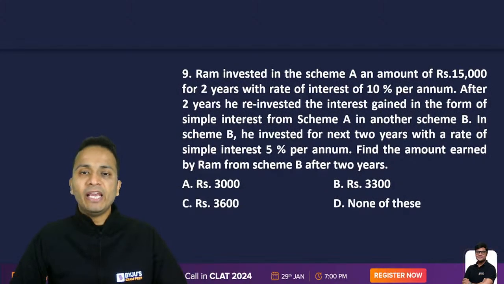Carefully read each and every word in this question. Ram invested in a scheme A an amount of rupees 15,000 for 2 years with a rate of interest of 10% per annum. After 2 years, he reinvested the interest gained in the form of simple interest from scheme A in another scheme B. In scheme B, he invested for 2 years with a rate of simple interest 5% per annum. Find the amount earned by Ram from scheme B after 2 years. Carefully read each and every word here.